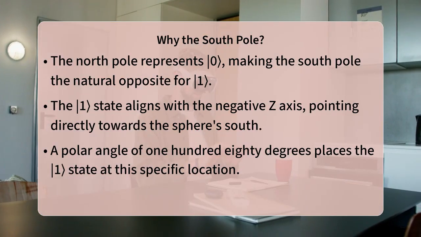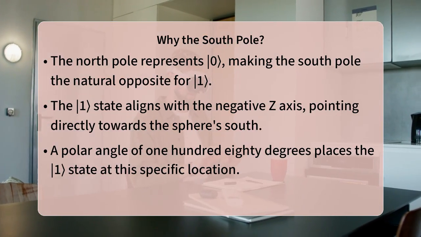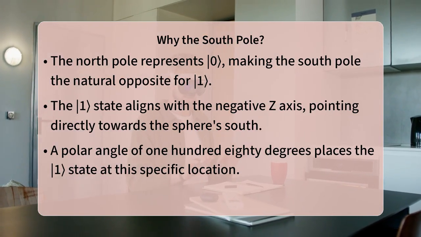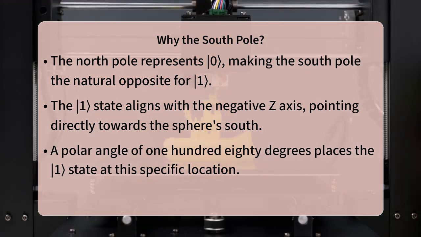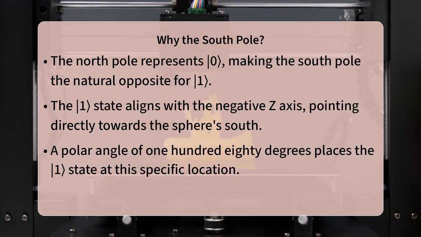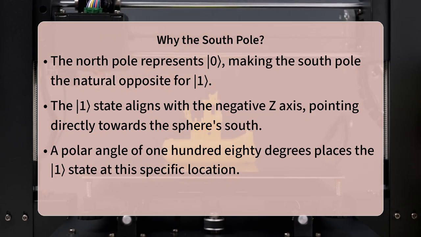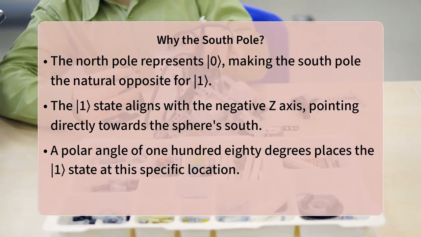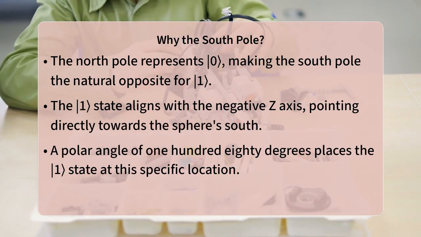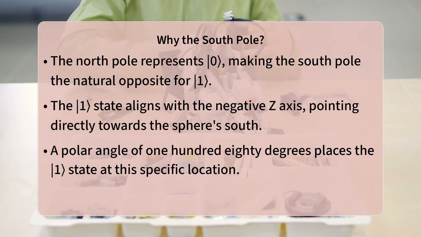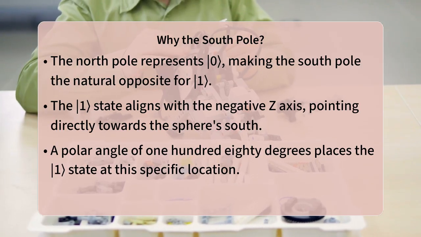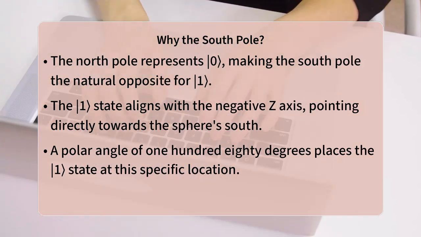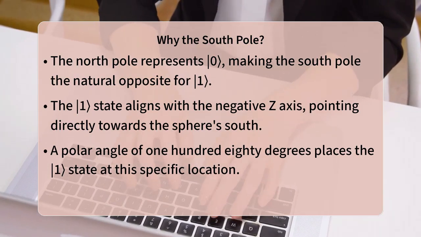The Bloch sphere provides a convenient way of representing the state of a single qubit as a point on its surface. The convention dictates that the zero basis state resides at the north pole, corresponding to the positive z-axis. Consequently, its orthogonal counterpart, the one basis state, must be positioned at the opposite end of that axis, which is the negative z-axis, or the south pole. This direct opposition visually emphasizes their distinct nature in the computational basis.